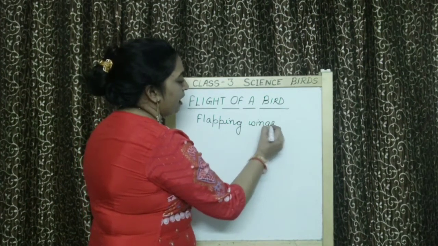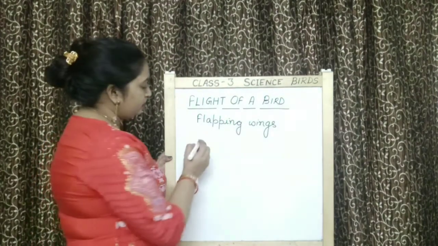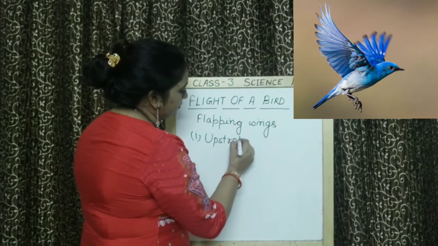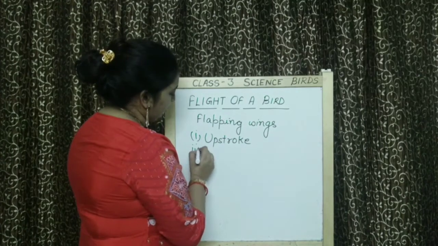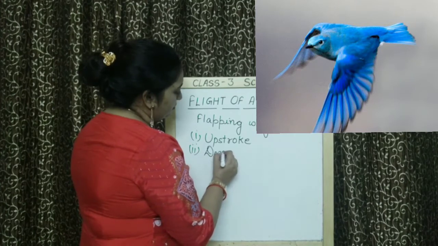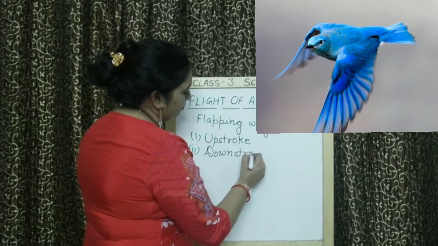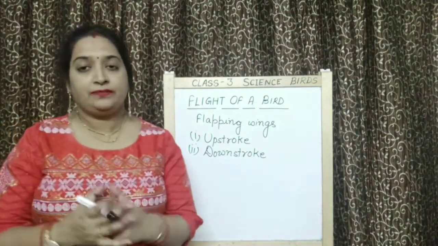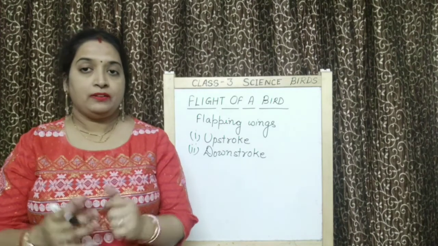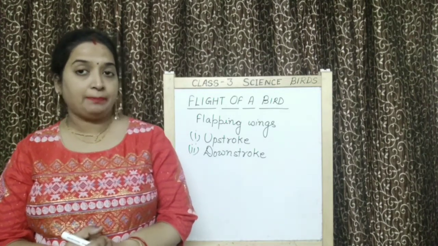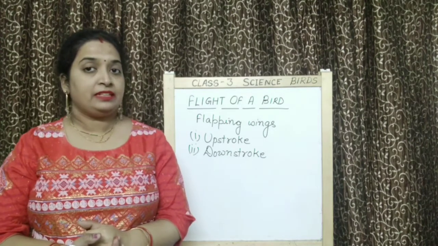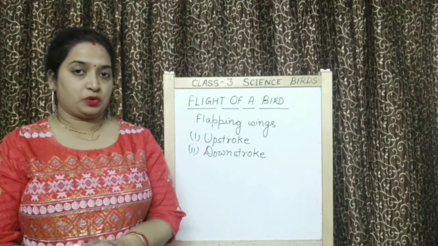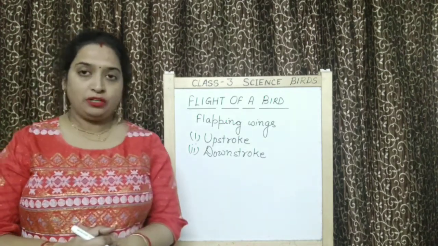And children, flapping of wings has two movements. First is up stroke and the second one is down stroke. So again I am telling that birds fly with the help of flapping of their wings. They flap their wings and during flapping wings they use two types of movements. First movement is up stroke and the second movement is down stroke.